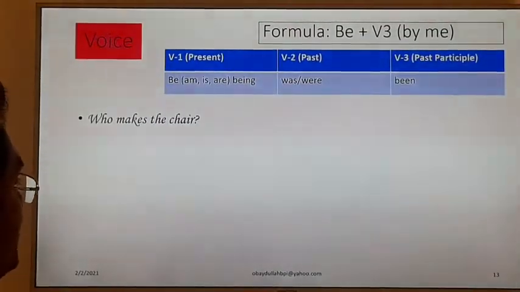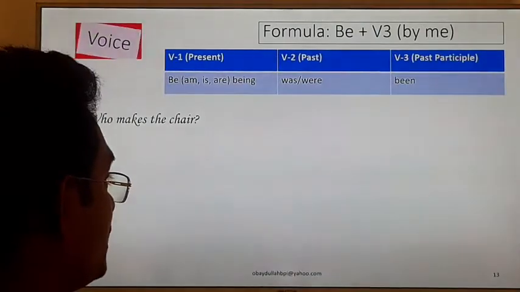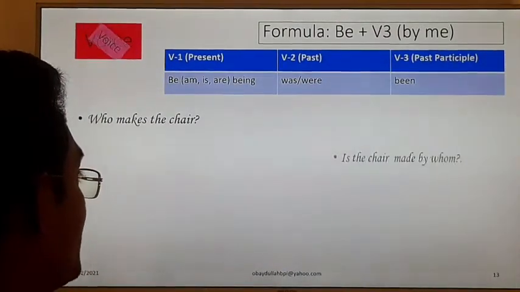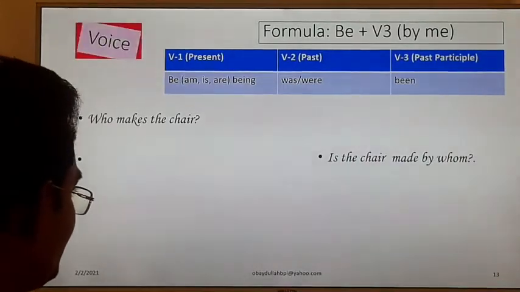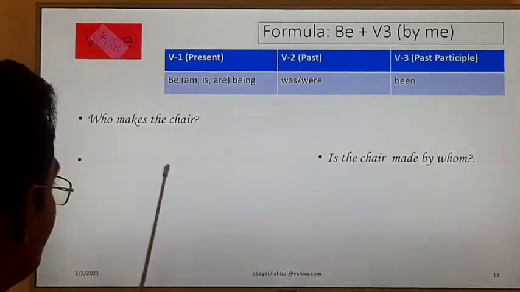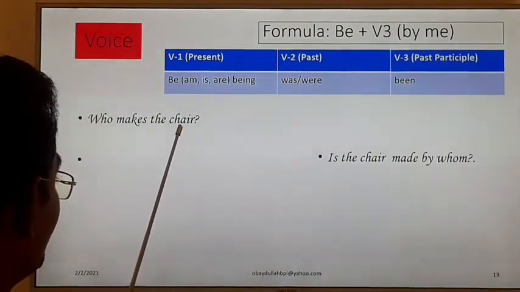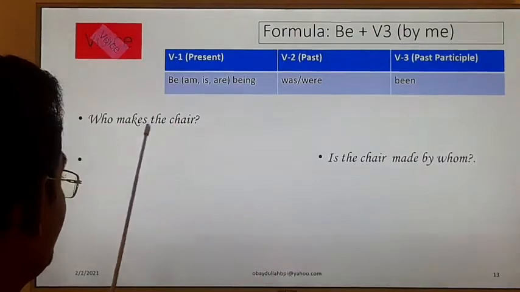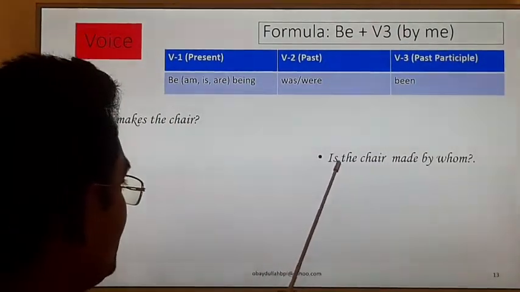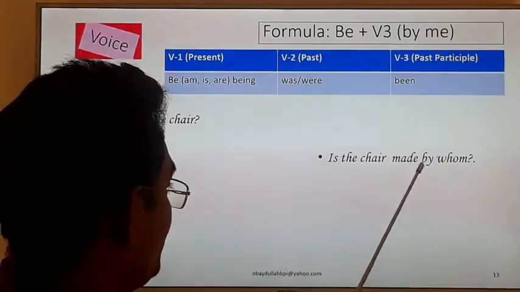Who makes the chair? Try to solve. What will be the correct answer? Here "who" is the subject and the chair is the object. The object will be the subject and the subject will be the object. You can make a rough note. Is the chair made by whom?